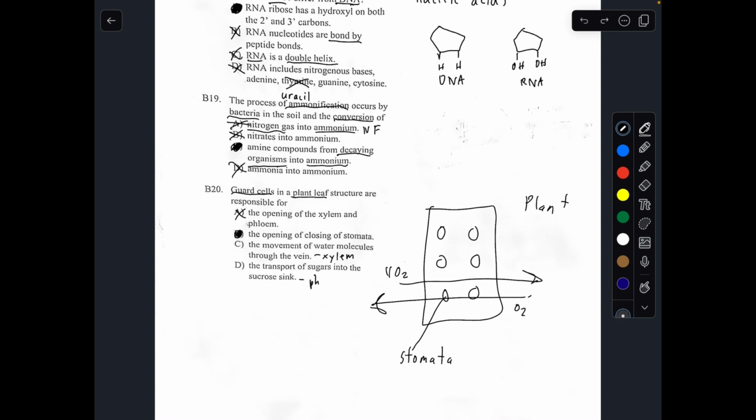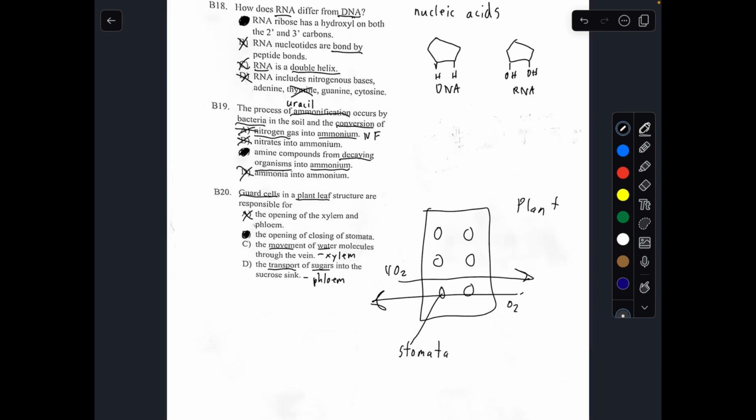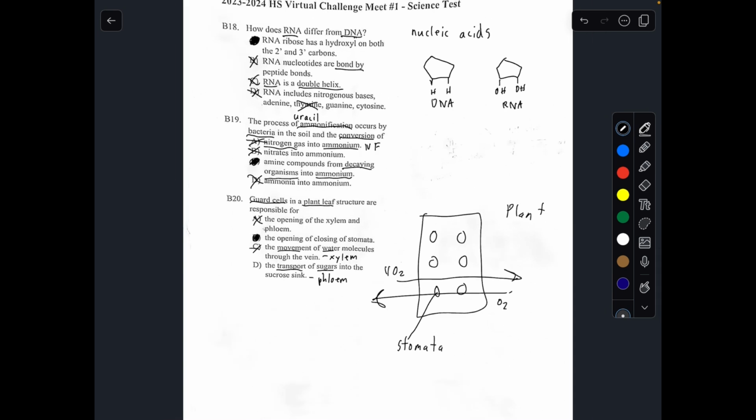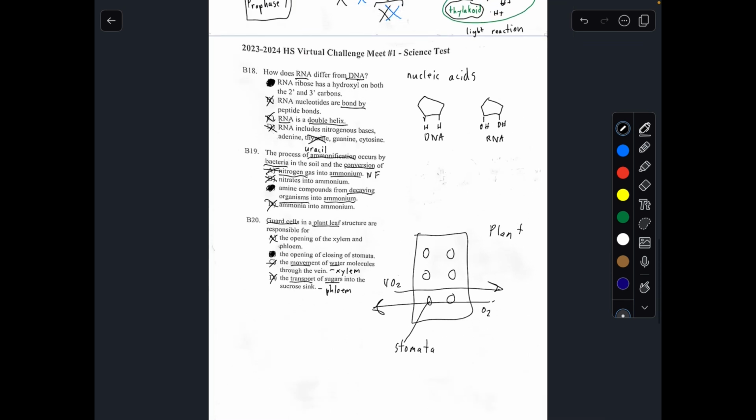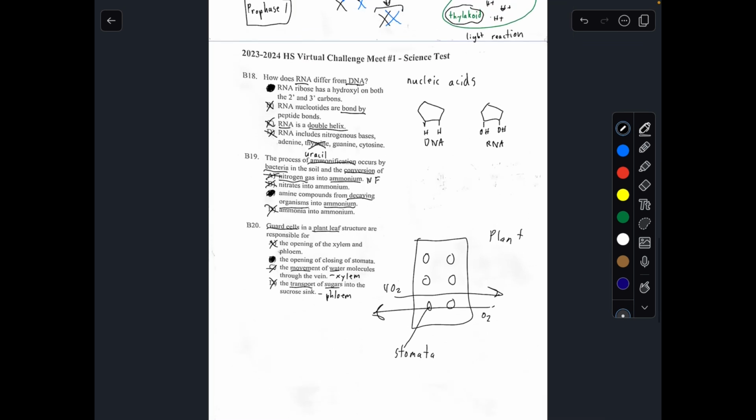The phloem. Okay, I keep pronouncing it wrong. The phloem. Phloem transports sugars throughout the plant. So transporting sugar, moving water, xylem, phloem, which are not the answer. It's not what's being described in the question. So the answer to number 20 is going to be B.